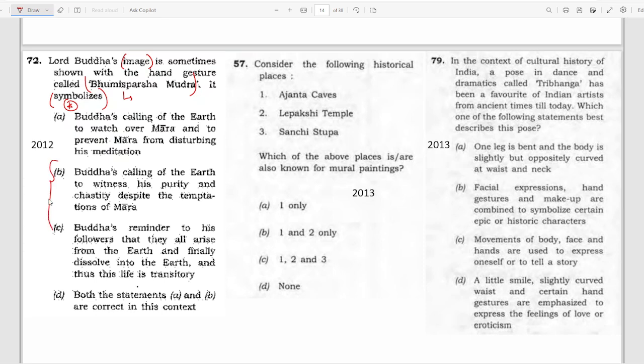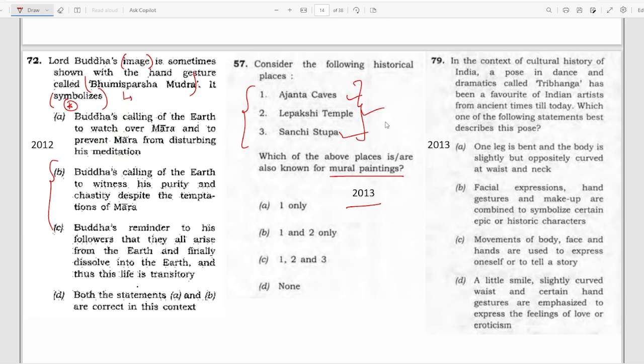You have to learn about Buddha in depth. What are his mudras? What are his teachings? What are the places he visited? All that becomes important. Next, in 2013, they asked about, again, an image: mural paintings. Again, historical places were taken: Ajanta, Lepakshi, Sanchi. These are very famous, not something unknown to anyone.